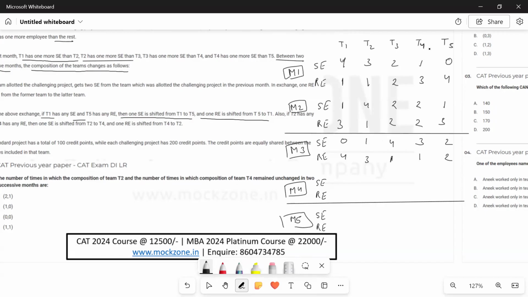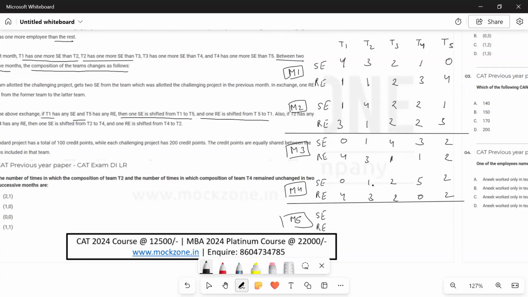In month number 4, T4 has the important project. That means this will become 2, this will become 5 because 2 of the SCs will go to T4 and this will become 0, this will become 2 because one RE will come back to T3. Let's copy the other candidates. Now we'll do the step number B. We see that T1 does not have SC. So there will be no exchange between T1 and T5.